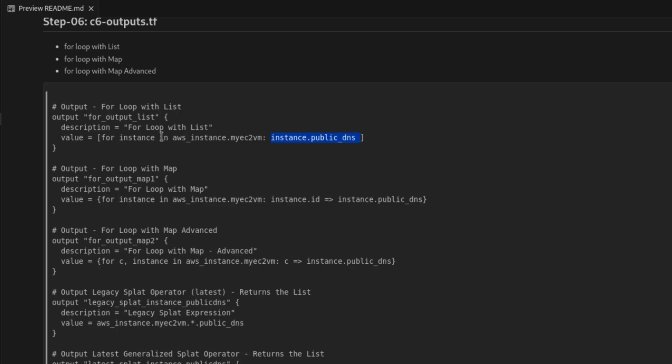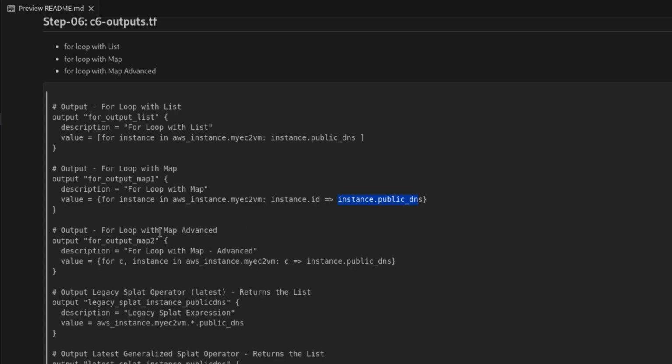So for all instances, in this instance, give me the public DNS. Similarly, this is for loop with list. If you want to use for loop with map, you can use this for loop. For instance, in AWS instance, my EC2 VM, this is how you specify the dictionary element. Look at the difference between instance public DNS, which is a list item, and instance.id, then this arrow symbol instance.public DNS. This is how we specify for loop with map.